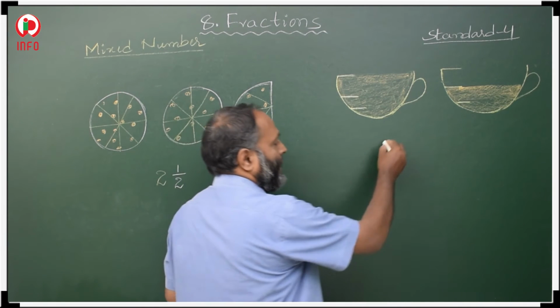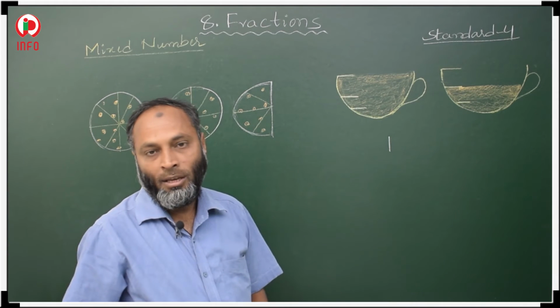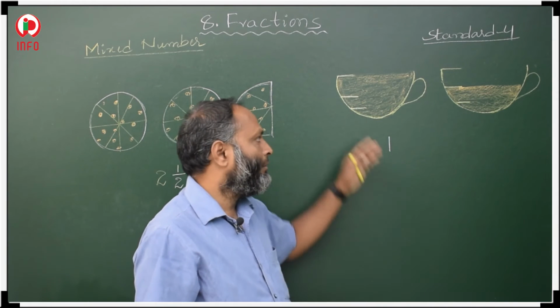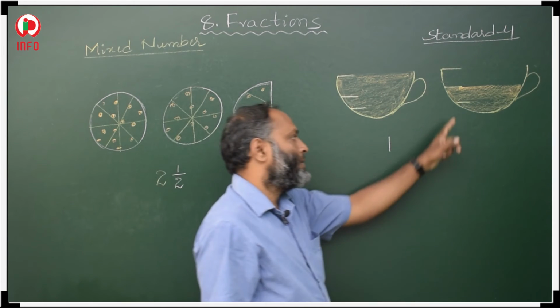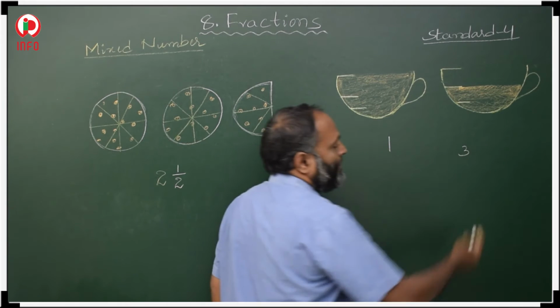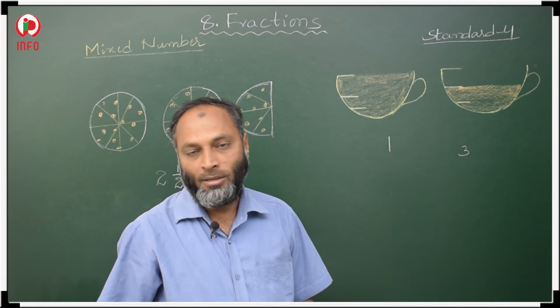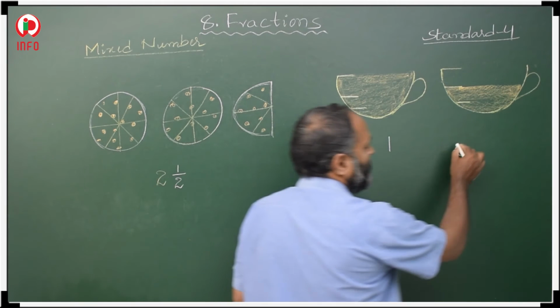So that is 1, as it is we have to represent complete. It's completely filled. So then, what about this? In this total how many parts are there? Total 3 parts. The number of parts we represent in the denominator. So that we discussed. So total parts represent in the denominator.